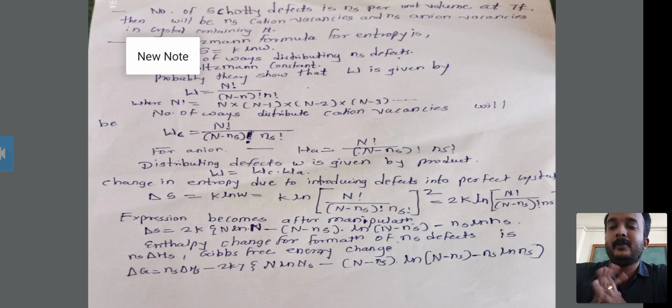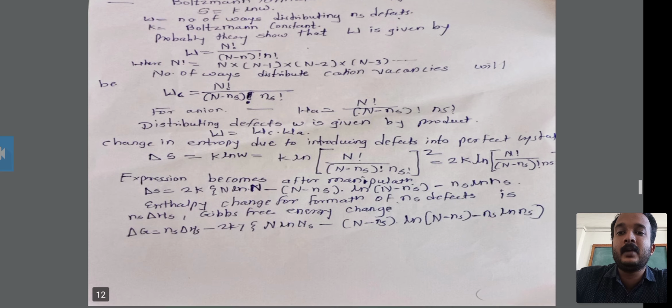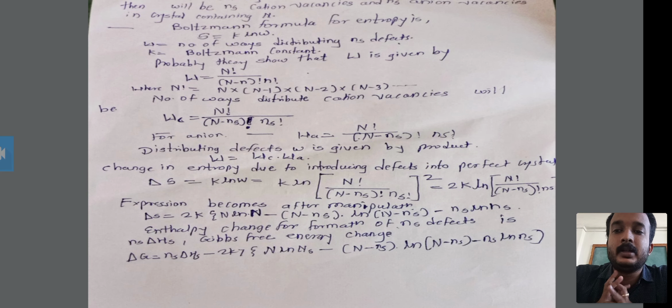Here n factorial is equal to n into (n minus 1) into (n minus 2) into (n minus 3), and so on. This is the n factorial. Then the number of ways of distributing the cation vacancies, meaning in how many ways the cation vacancies can be distributed, is shown as WC.